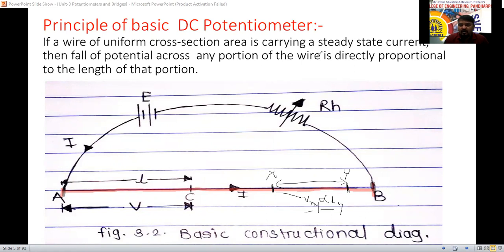All of you know the formula of Ohm's law? Do you know the formula of Ohm's law? Can anyone state Ohm's law? Any one of you, give me the Ohm's law statement.